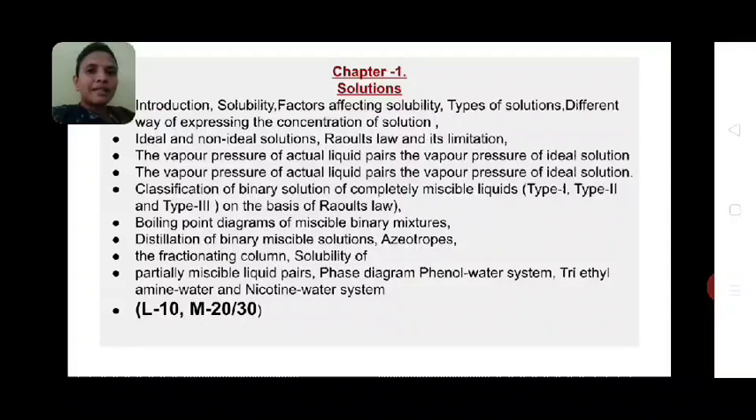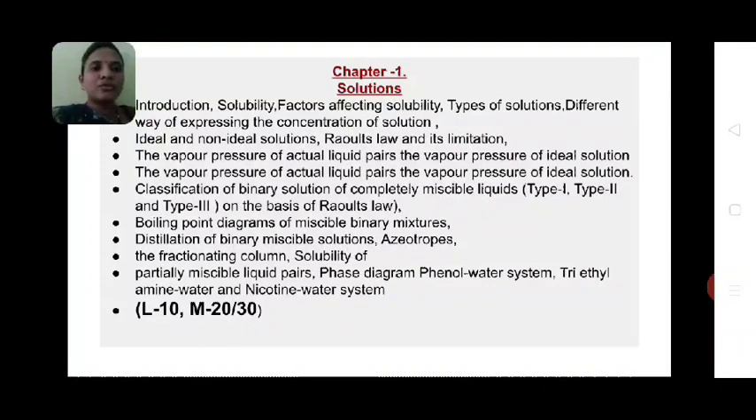You know what is distillation? Distillation is a separation of two liquids from a mixture. Then we will see azeotropes. Azeotrope is a byproduct of distillation assembly. Then we will see the fractionating column. After fractionating column, we will learn solubility of partially miscible liquid pair. Then phase diagram of phenol water system. Then triethylamine water and then nicotine water system. These three systems are very important from the view of preparation of examination.